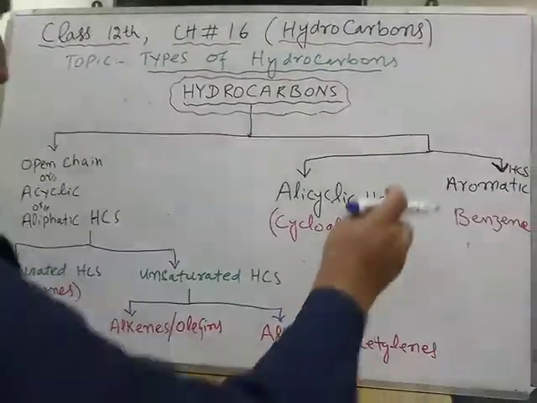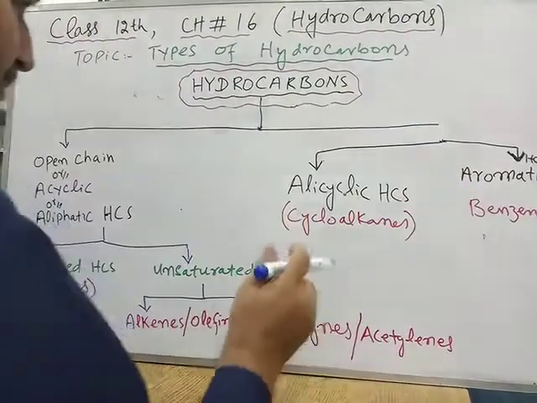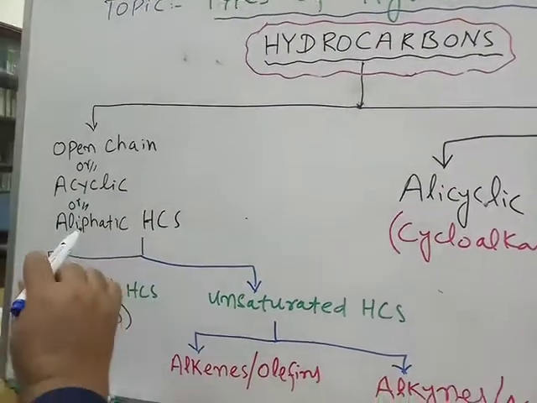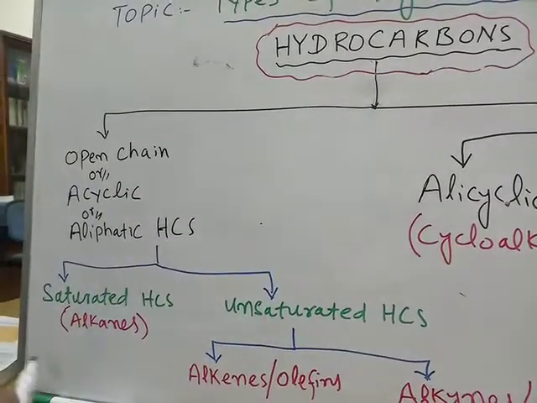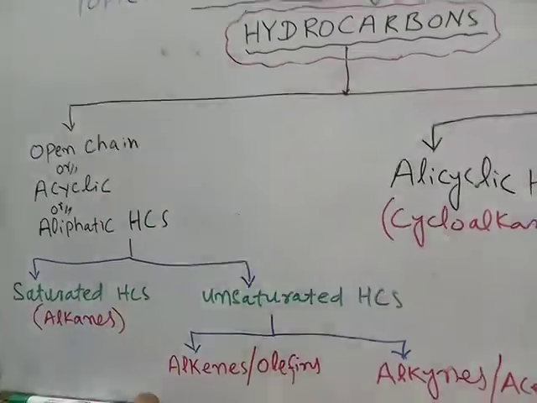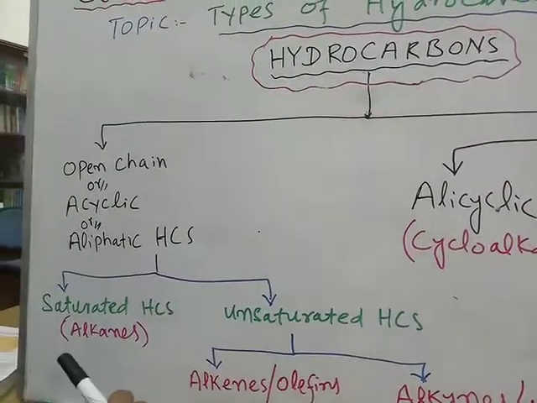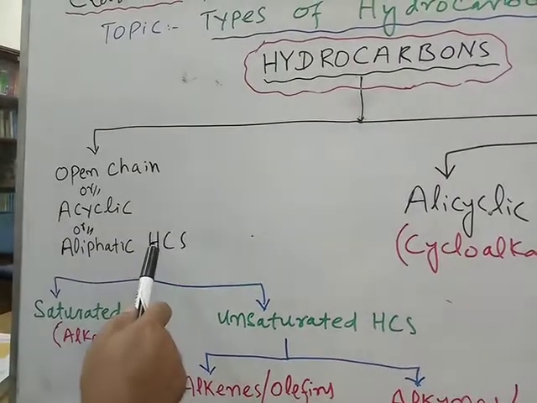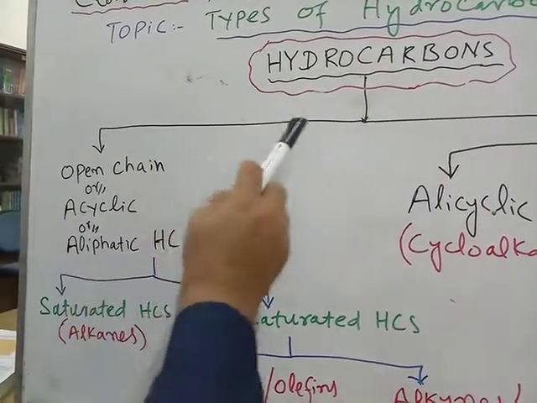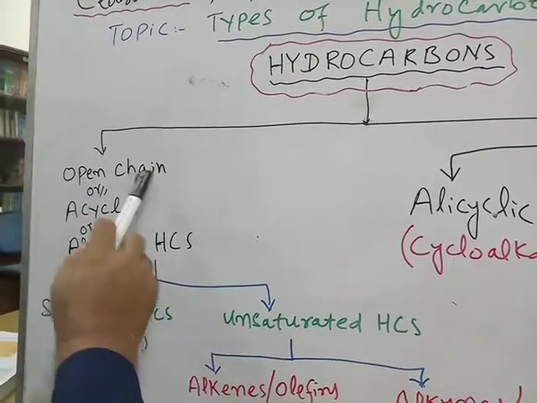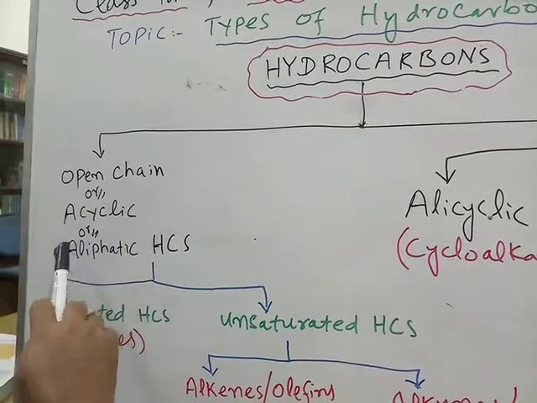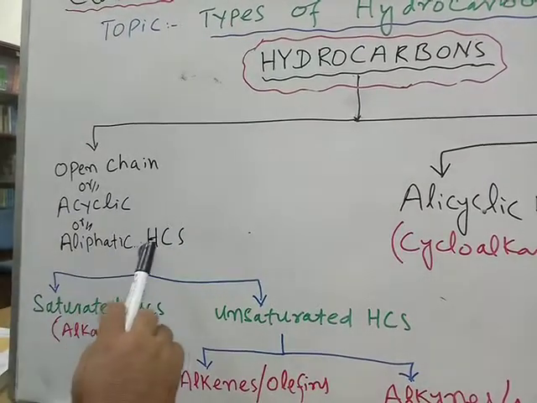One is the open chain or acyclic or aliphatic hydrocarbons. Here I have written HCs, which is the shortcut for hydrocarbons. So the first type is the open chain, also called acyclic or aliphatic hydrocarbons.